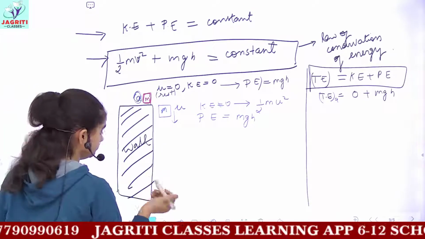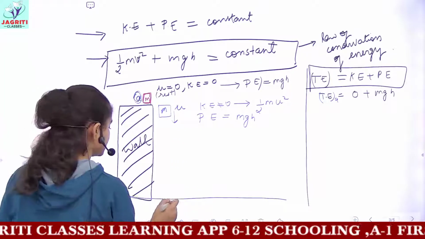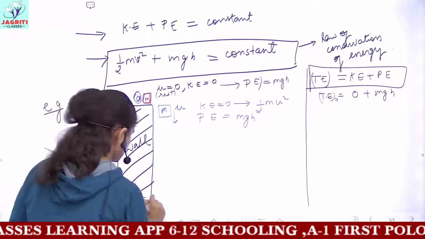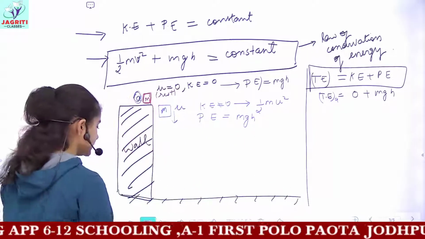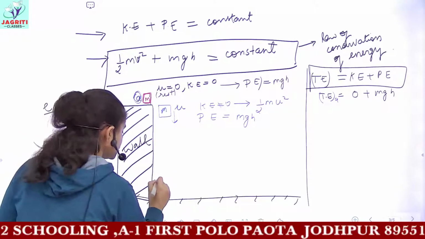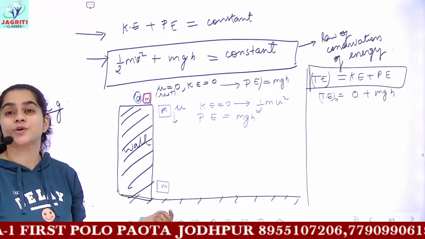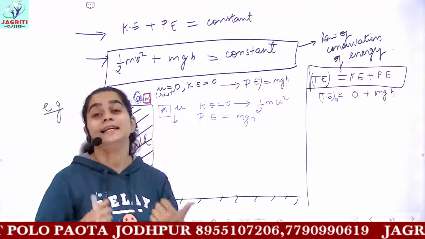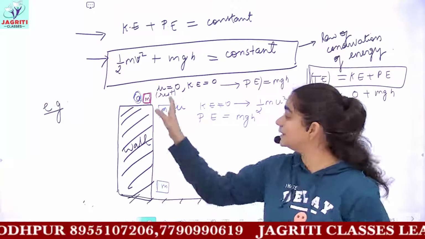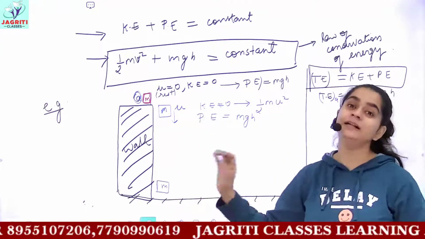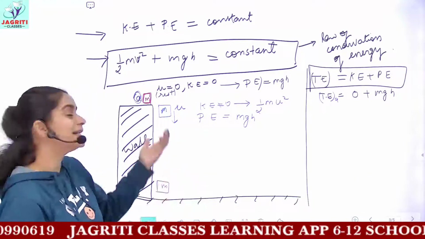Now when the block would reach the ground, or just before the block reaches the ground, this is the ground surface. Now we are considering the block when it is just reaching the ground. Then you know whenever an object moves under the force of gravity, it undergoes acceleration. We have done this concept. This is the concept of free fall. Here consider this block is undergoing free fall, that is, do not consider the block is moving under any other force. You can take air resistance to be 0.